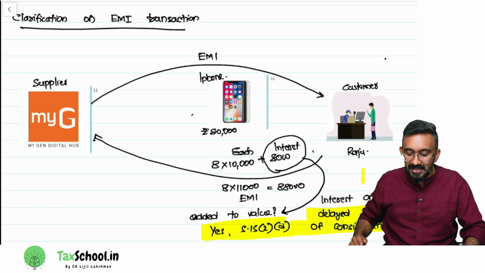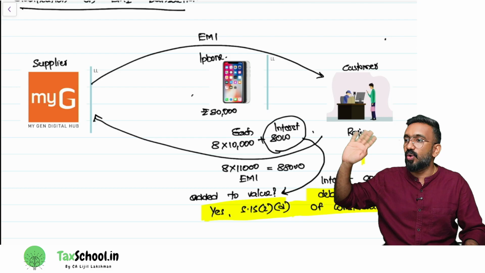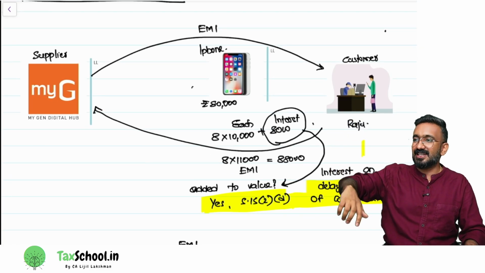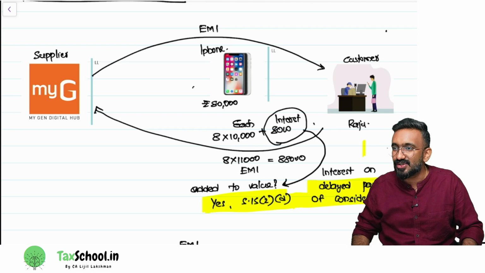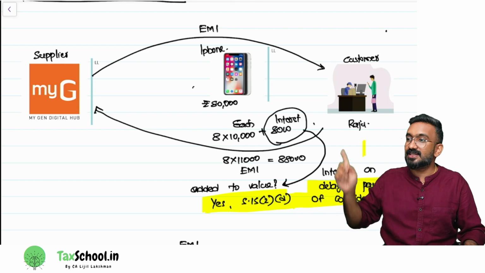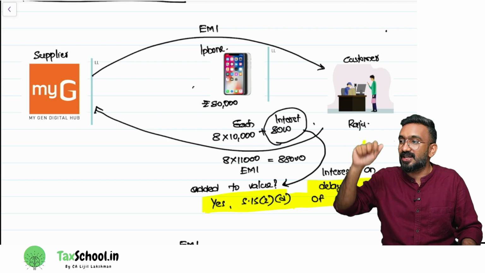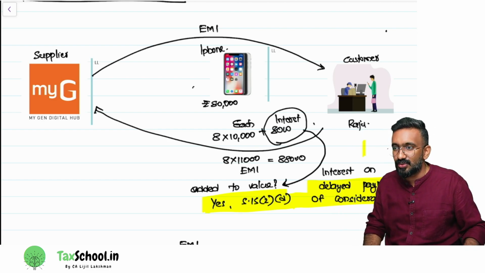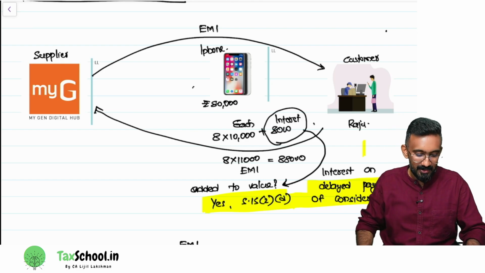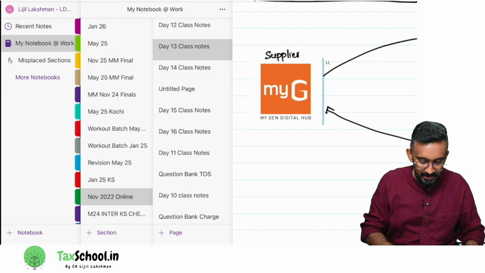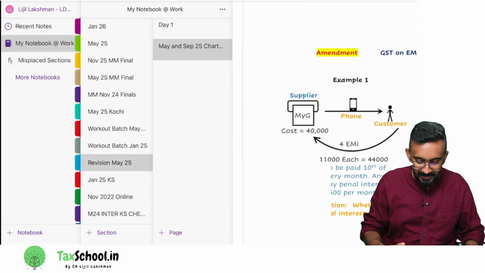But in the previous case, will it be an interest on loan? No. When MyG itself is collecting interest, it will be interest on delayed payment of consideration. Both are different. Are you guys understanding? When it is a loan interest, it will be exempted. When it's an interest on delayed payment of consideration, it will be added to the value. Is this clear to all of you? Can I have a thumbs up for that? Okay, perfect.